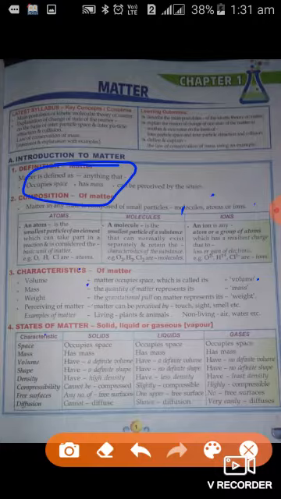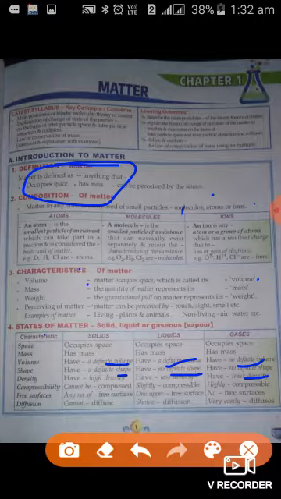Mass, all have mass. Liquid, gases, solid all have masses. And volume, all have volume, but in case of solid the volume is definite. In case of liquid, volume is definite, but in case of gas there is no definite volume, means definite means fixed. In case of gases the volume can change on the basis of container, but in case of liquid and solid the volume remains fixed or definite. The shape of solid is definite. Liquid does not have definite shape. Gases also do not have fixed or definite shape. Their shapes vary with the shape of container.